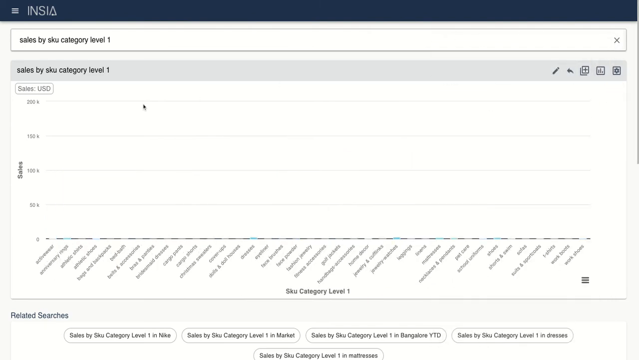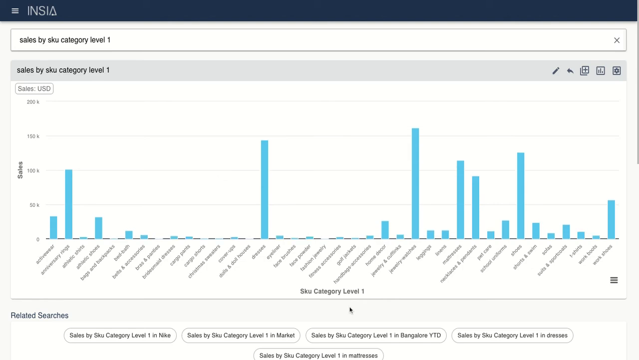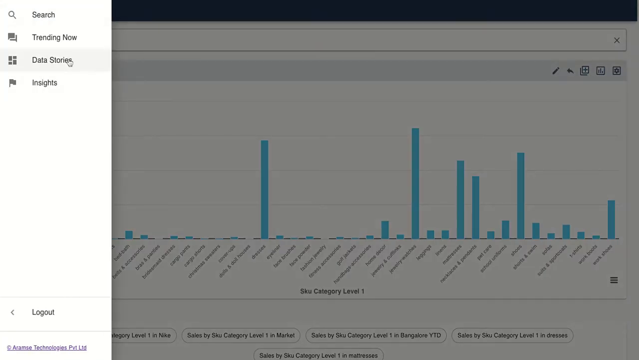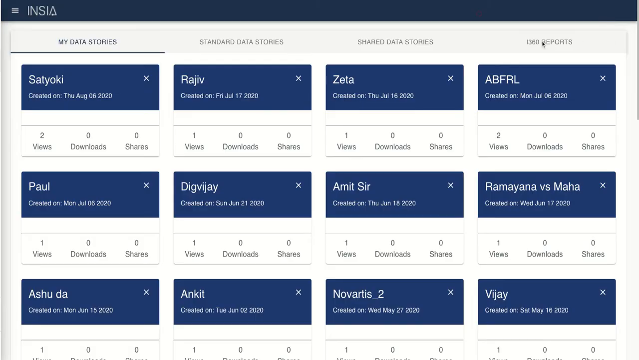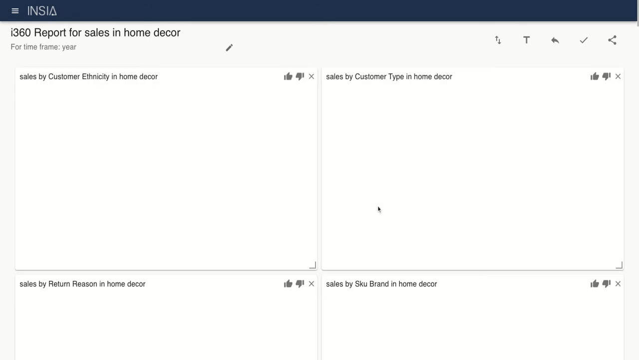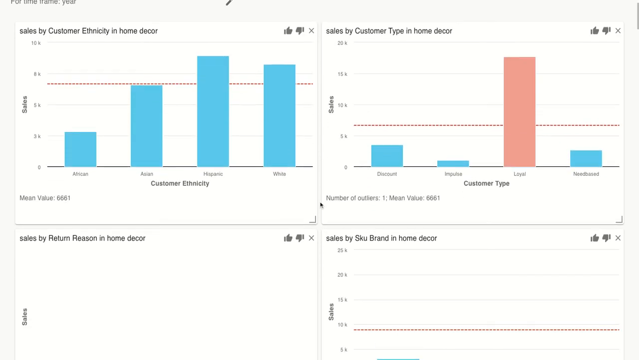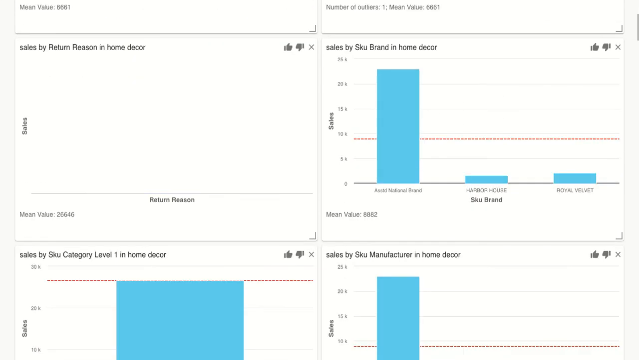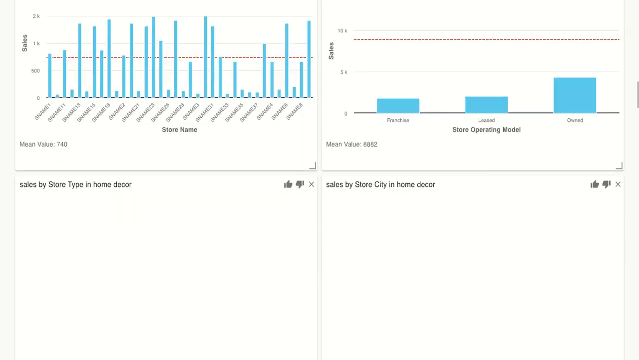But even that takes a lot of time. What if the platform automatically generates a report and gives you a view of why the sales in home decor are the way they are? That is where you use the AI platform of INSEA called i360. Once you click on that feature, the platform automatically generates a report and gives you a detailed view of why the sales in home decor are the way they are. An ad hoc report with outlier analysis, time series analysis, and geographical analysis is done.